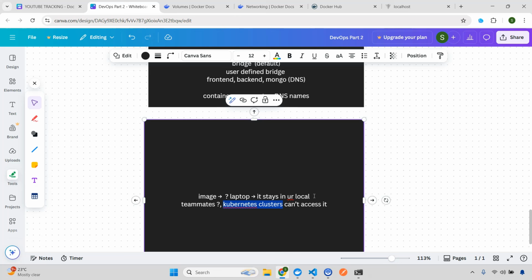Now I'll give you a real world scenario. Let's say you're creating a team application with your team members, you have some image and your other team members need that particular image, so they need to pull it and do some action.